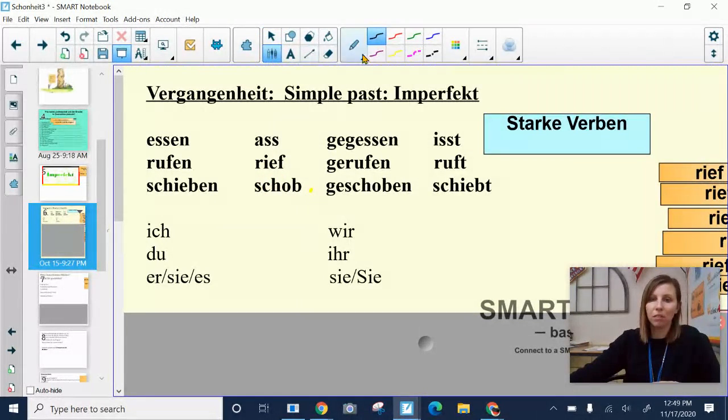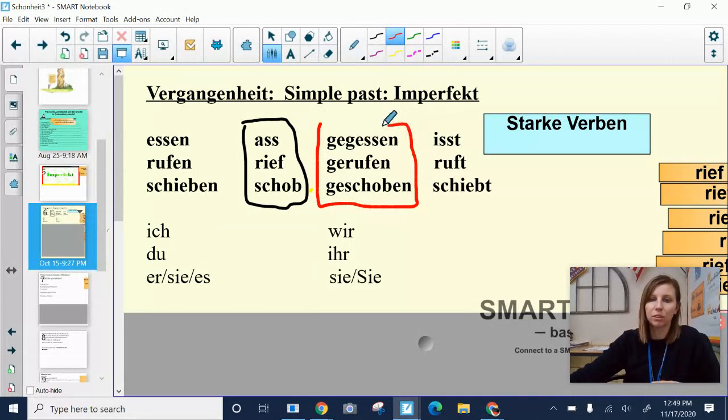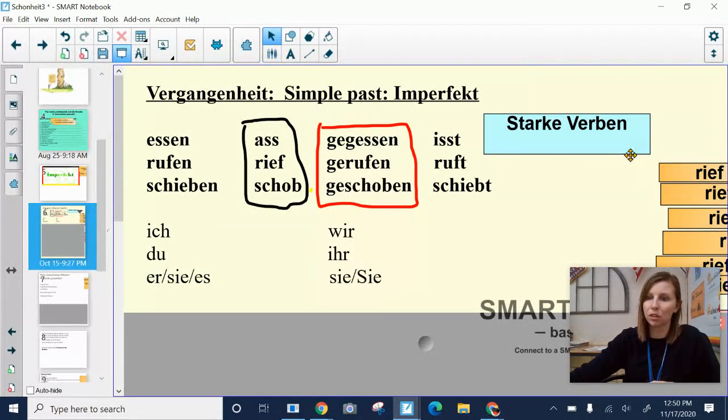So, imperfect, this is imperfect right here. And then perfekt is right next to it. Okay, ich habe gegessen, ich habe gerufen, ich habe geschoben. We talked about how do you conjugate them. Those, the irregular, the starke Verben, strong verbs.